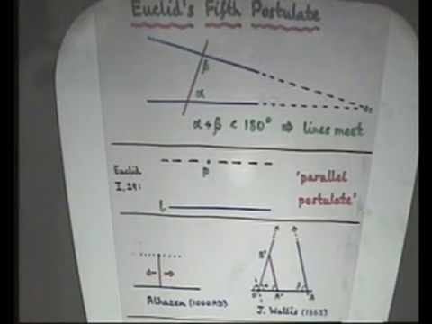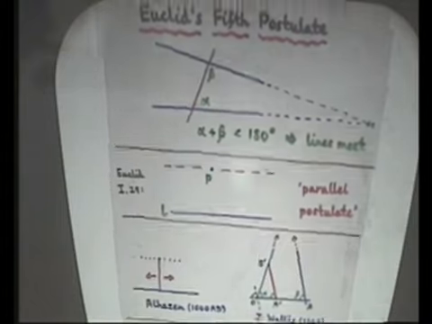But we come to two gentlemen called Bolyai and Lobachevsky, because Saccheri was proved wrong in spectacular fashion, because around 1830, working independently in Russia and Hungary, Lobachevsky and Bolyai were able to construct a geometry in which the angle sum of every triangle is less than 180 degrees. This is a geometry that satisfies the first four postulates, but not the last. So you can't deduce the last one from the first four if there are geometries where the first four are satisfied and the last isn't. So they came up with this, Lobachevsky and Bolyai.